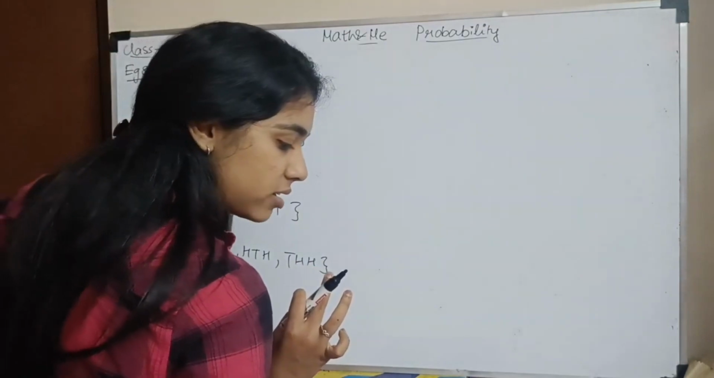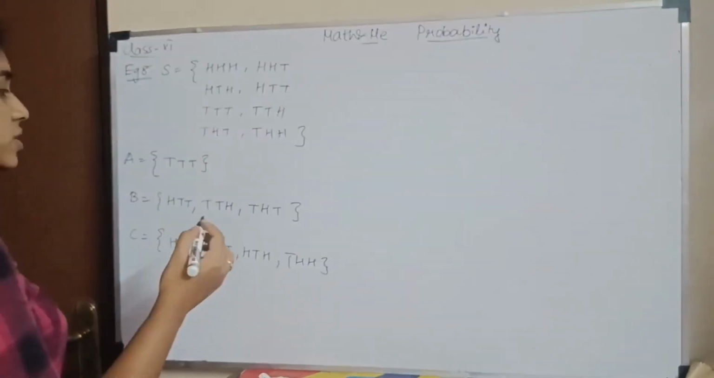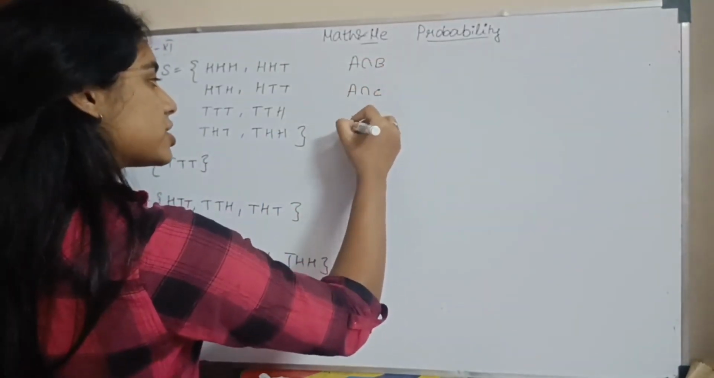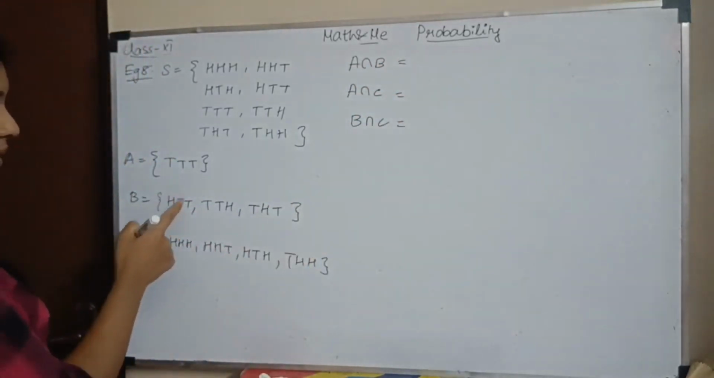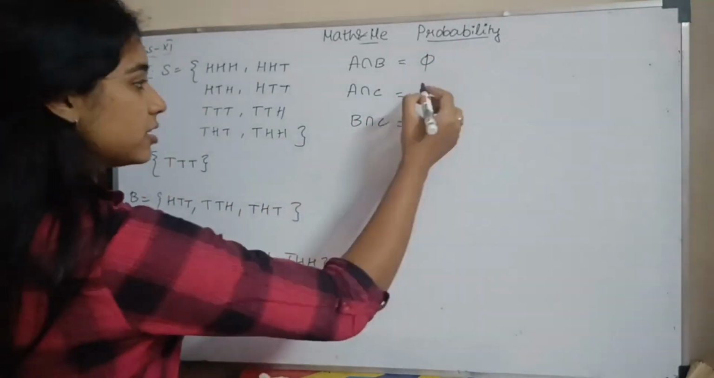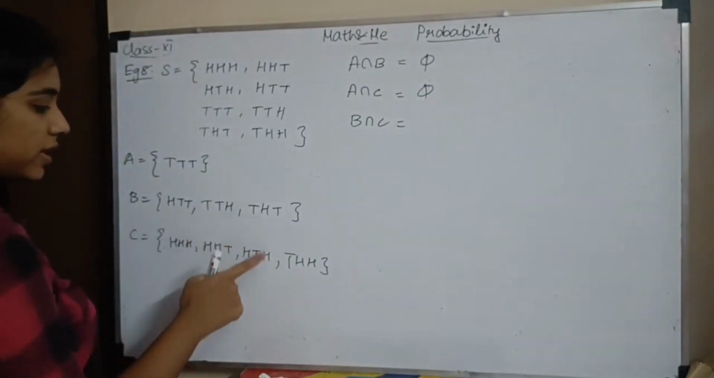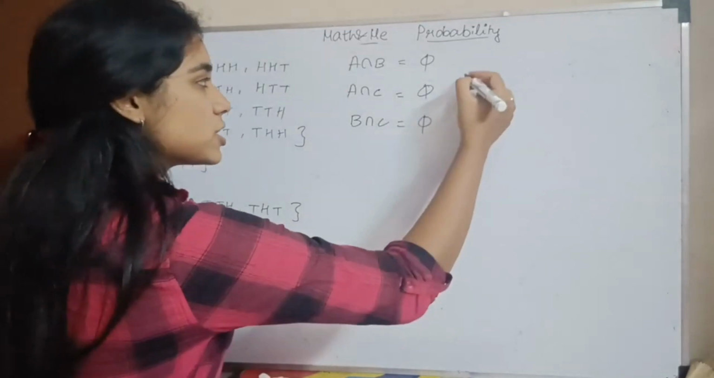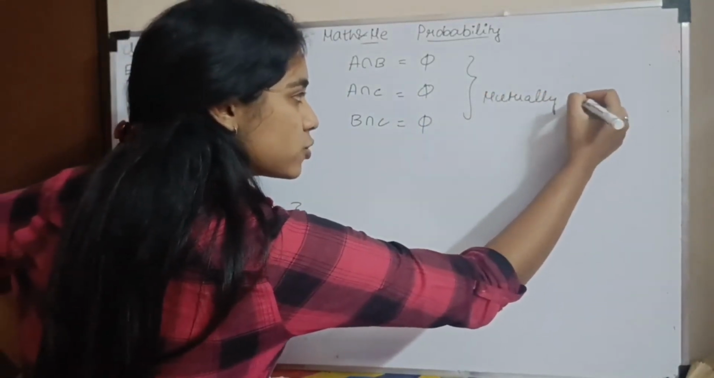Do they form a set of mutually exclusive and exhaustive events? So how do we check mutually exclusive? Let us see A intersection B, A intersection C and B intersection C. We have to check all three. What is A intersection B? Nothing, a null set. A intersection C, I don't have a TTT here, so this is also a null set. What is my B intersection C? Here there is only one head, and here there are two or more heads, so obviously there won't be any intersection. Which means they are mutually exclusive.